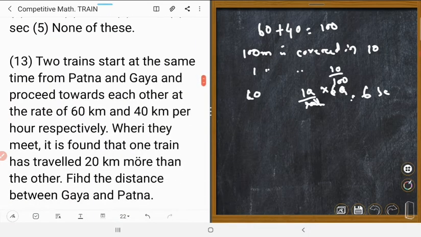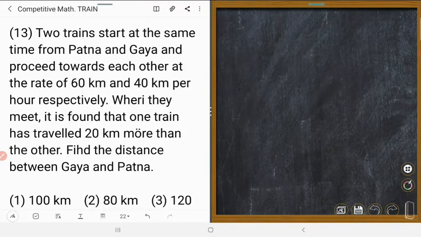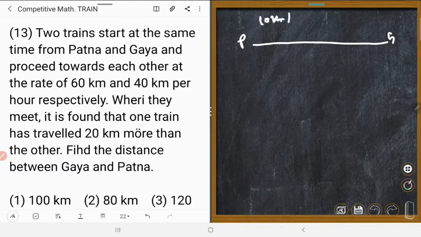Okay. Now let's move to question number 13. Could you understand? Question 13 is: 2 trains start at the same time from Patna and Goya, and proceed towards each other at the rate of 60 km per hour and 40 km per hour respectively.